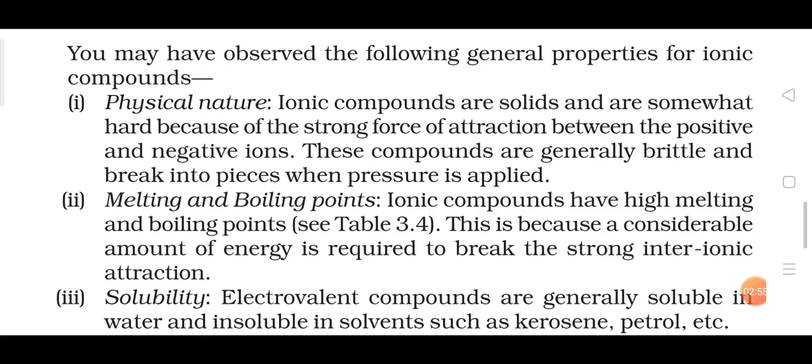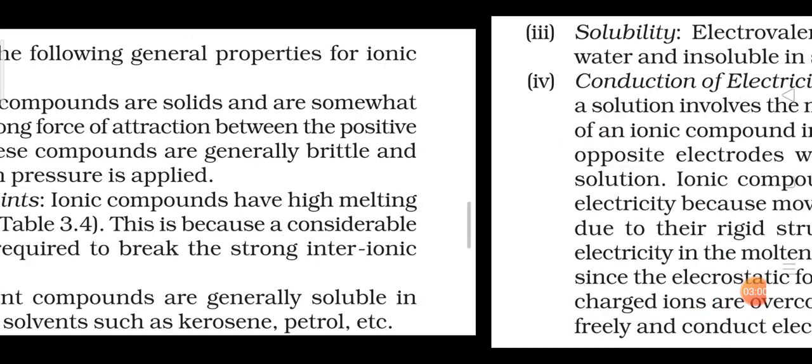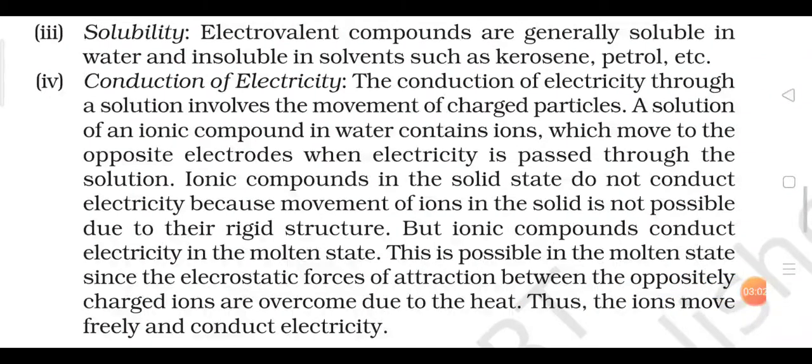Third one is solubility. Like we also discussed, electrovalent compounds, which is another name for ionic compounds, are generally soluble in water and insoluble in solvents such as kerosene and petrol, etc. When we were discussing this in the activity, we discussed that there are two types of solvent. One is a polar solvent, the other is a non-polar solvent, which is also called an organic solvent.